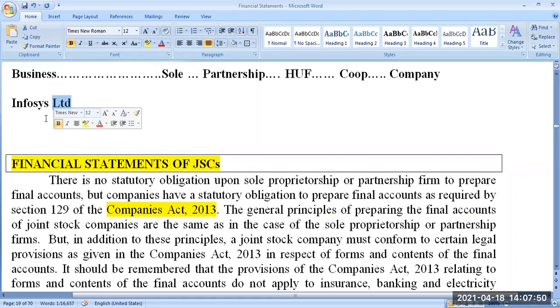Is it clear, sir? Yes, sir. One doubt here. What is the difference between private limited and public limited companies? Anybody would like to answer for the gentleman? Professor, difference between public limited and private limited, quickly.